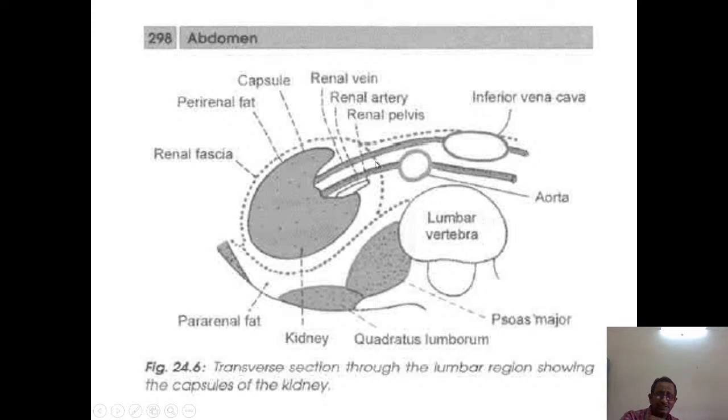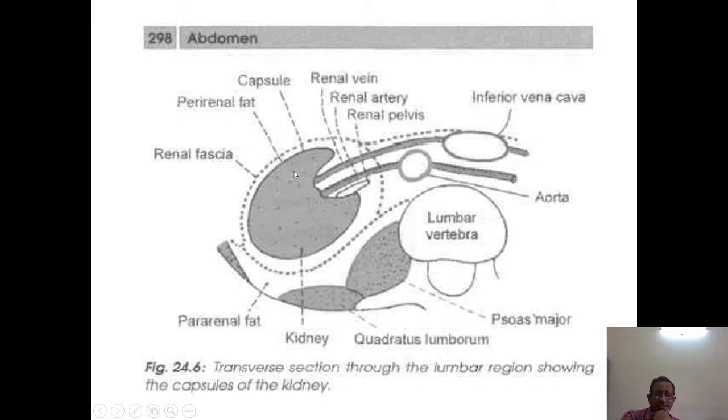This renal fascia is attached to the undersurface of the diaphragm. So along with this renal fascia, the kidney also moves up and down along with respiration. In respiration, the diaphragm moves. As the diaphragm moves, the renal fascia pulls the kidney up and down along with the diaphragm. Now there is a pararenal pad of fat which is supporting the kidney in this area.